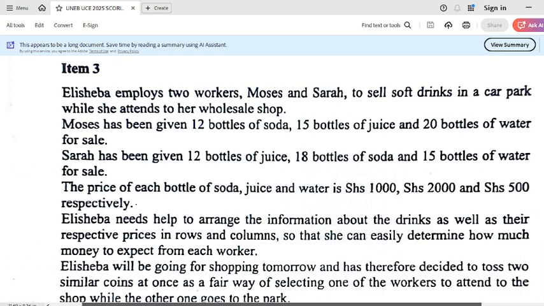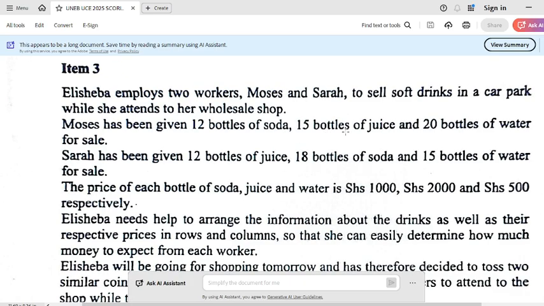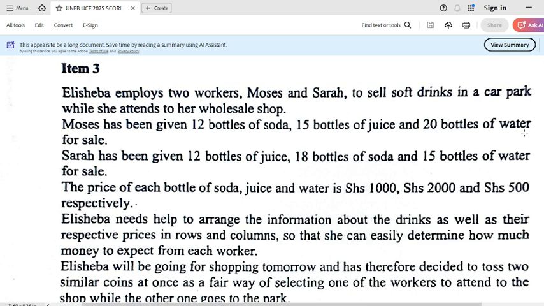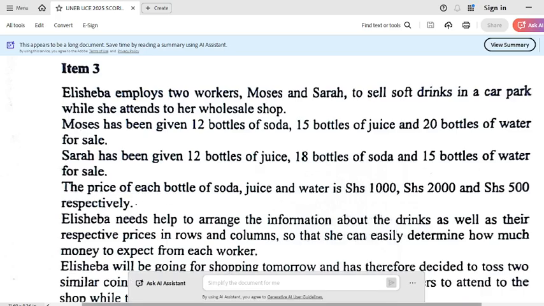But it's Moses with some number of bottles. Again, with Sarah, we have juice, soda, and water. So we need to have a table that has soda, juice, water, Sarah, and Moses. Then we fill in their different amounts.